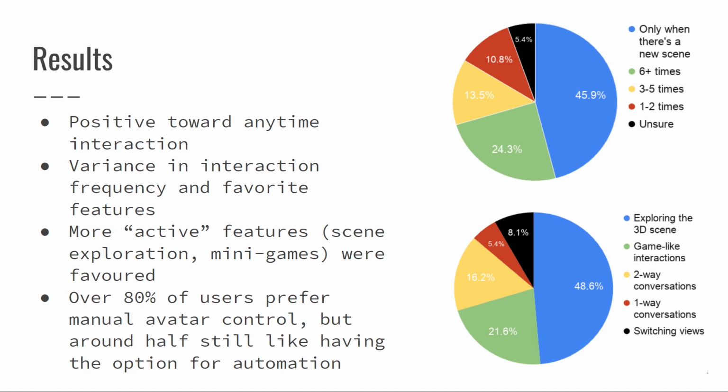Generally, users preferred more active tasks like environmental manipulation and minigames, and they suggested more ways to gamify the experience. When we asked about automatic avatar exploration, over 80% of users preferred taking manual control. However, up to half of our sample felt that automation would still be useful when tired or wanting to relax.